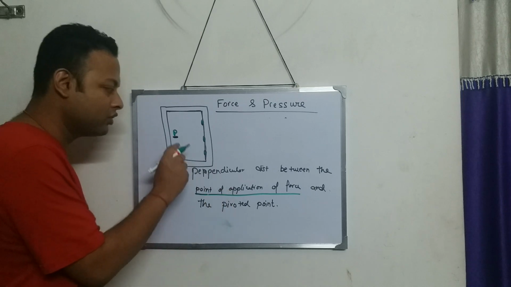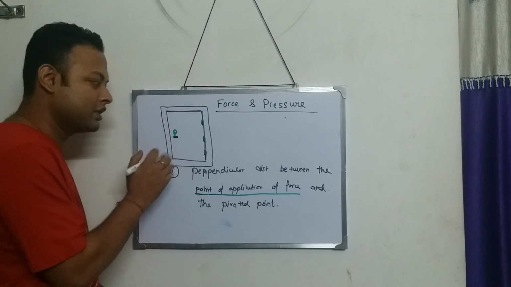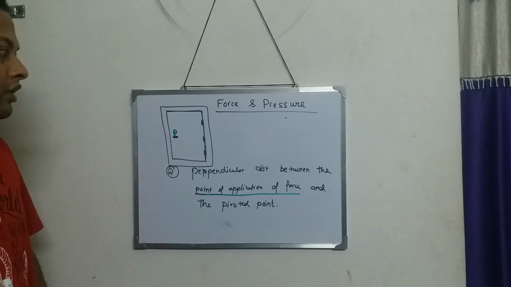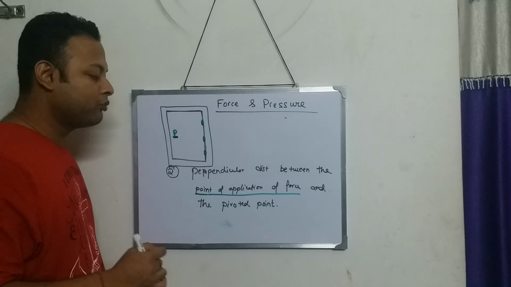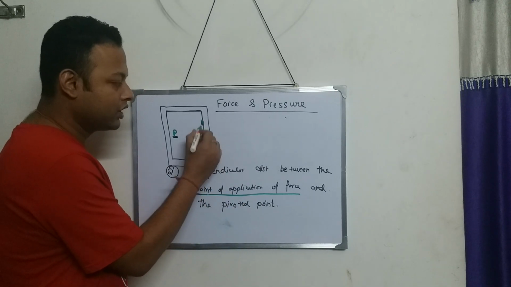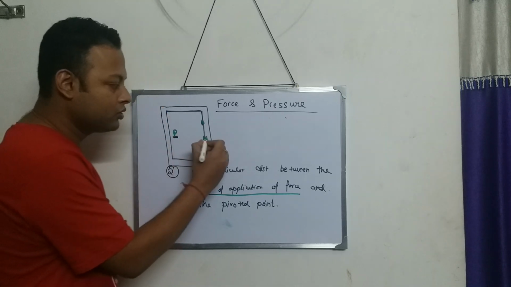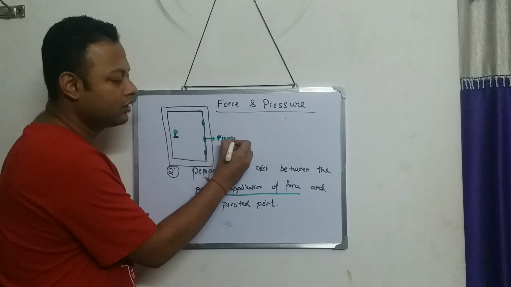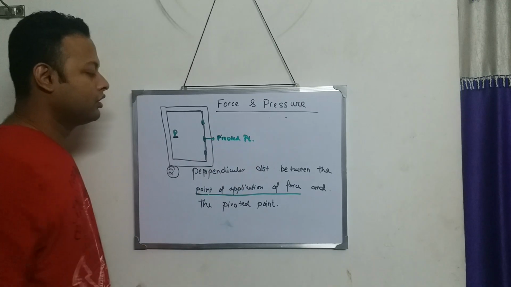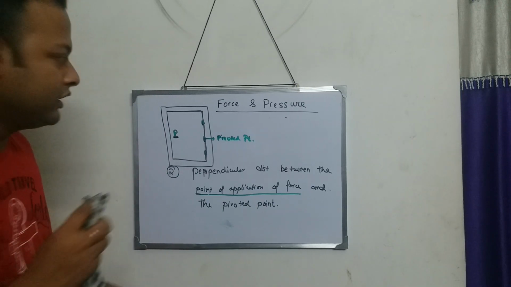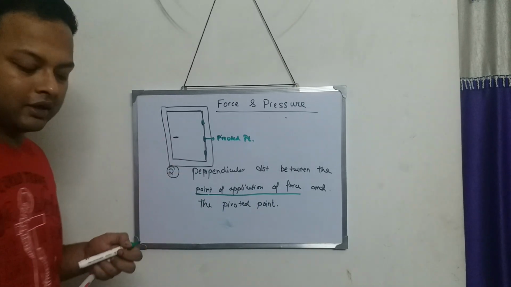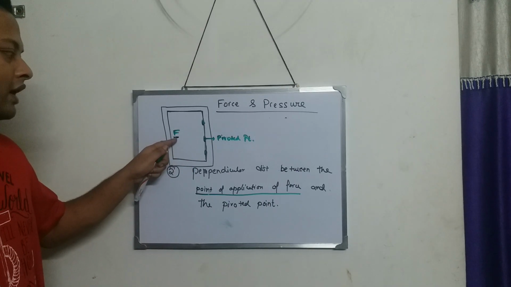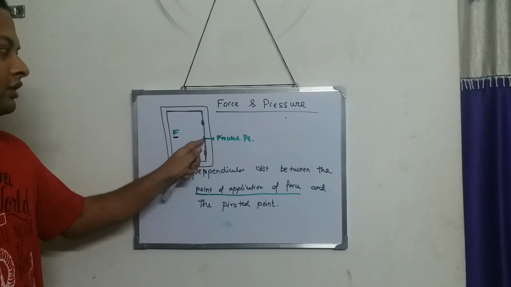So the point of application of force is at the handle, which I represent by the letter P. Now, second thing, pivoted point. Where is the pivoted point? This is the pivoted point, this is the pivoted point, this is the pivoted point. If I take this as the pivoted point, I'm representing it by the letter F. So this is the point where the force is applied at the handle, and these are the three pivoted points.